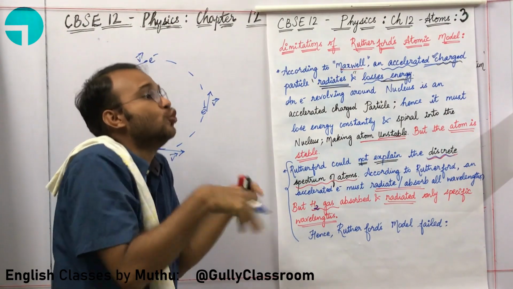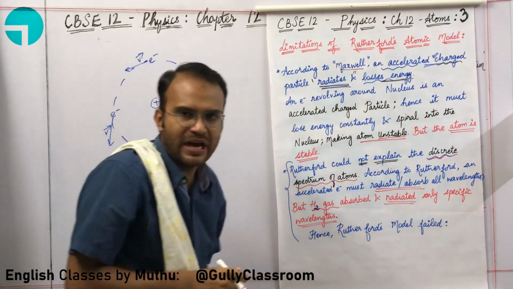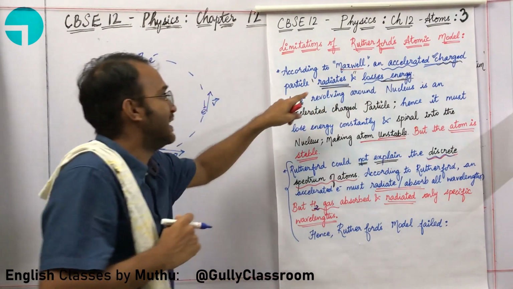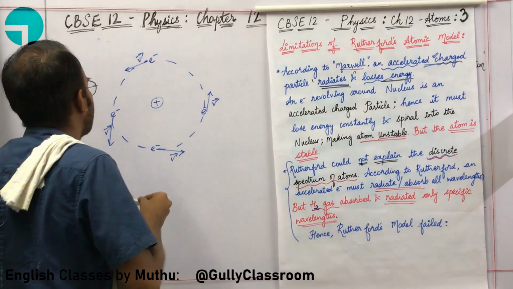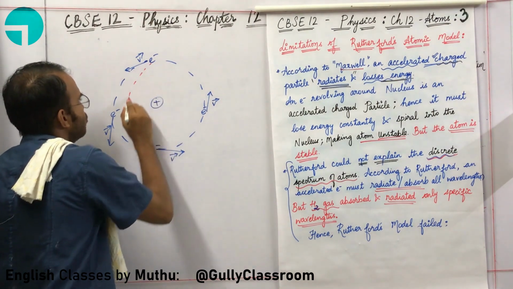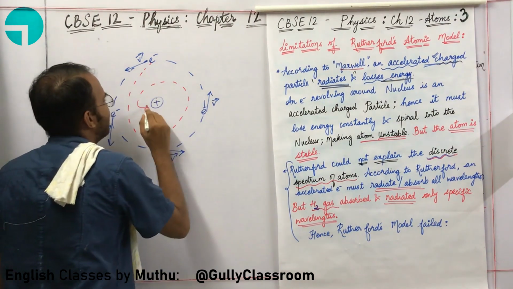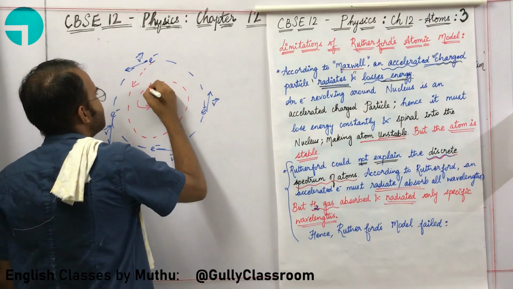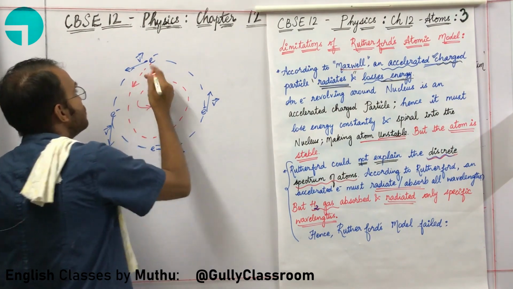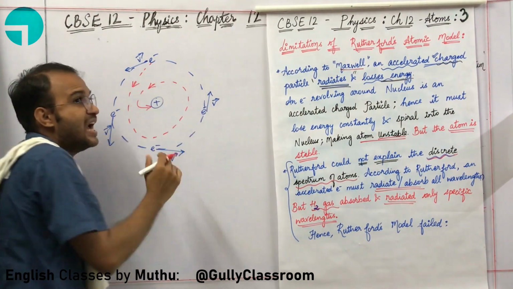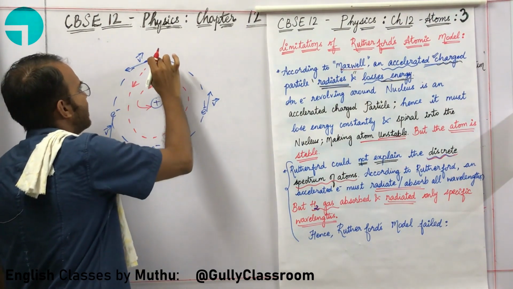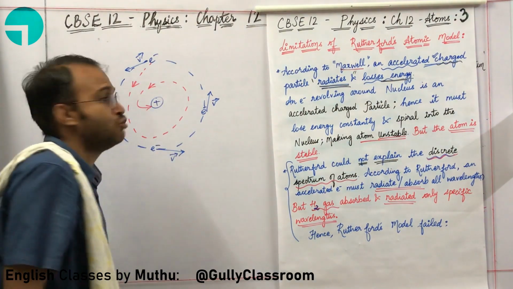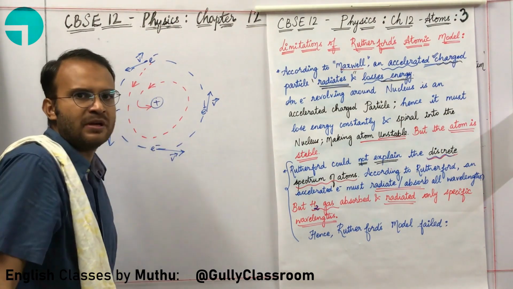But as it loses its energy, this electron will slowly lose its energy and spiral into the nucleus. The electron will collapse into the nucleus. The atom will become unstable.